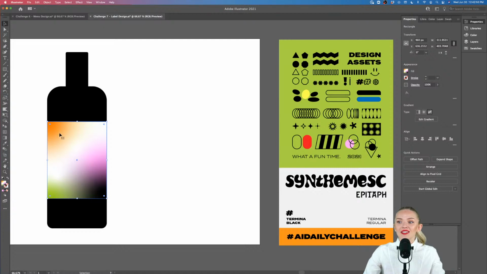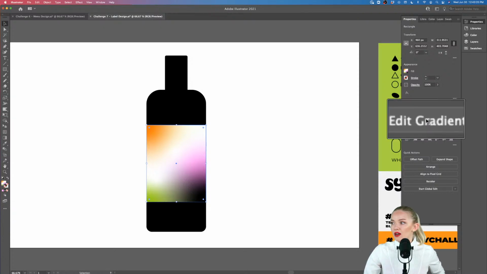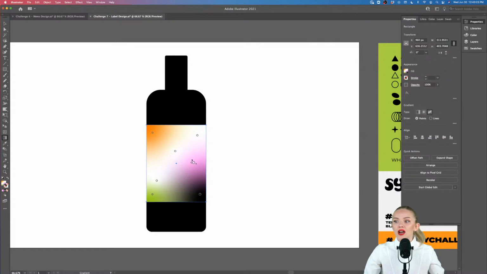and adjust those colors. Now, let's say you got out of the selection and you can't access the points anymore. What to do? How do I adjust my gradient? What you can do is select this rectangle that has the gradient in it, and also make sure to be in the fill. We have the fill and the stroke, and sometimes a gradient can be applied to a stroke. So we want to make sure that we are in the fill, and then we can go again into our properties panel and edit gradient. It's the option right here, edit gradient, and now we are able to access these points again.